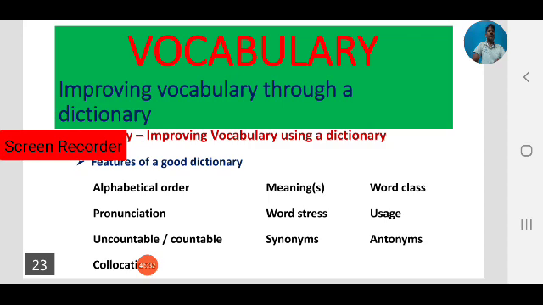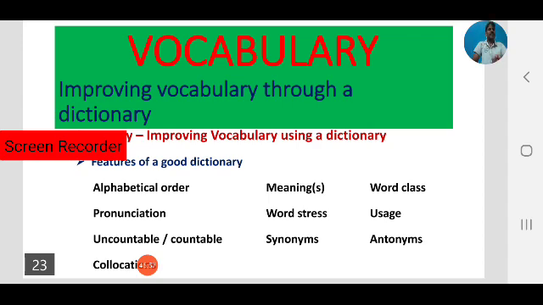We can find both pronunciation symbols. Phonetic symbols are there. By using phonetic symbols we can learn how to pronounce the word. In every good dictionary we can find the pronunciation of the words by phonetic symbols.